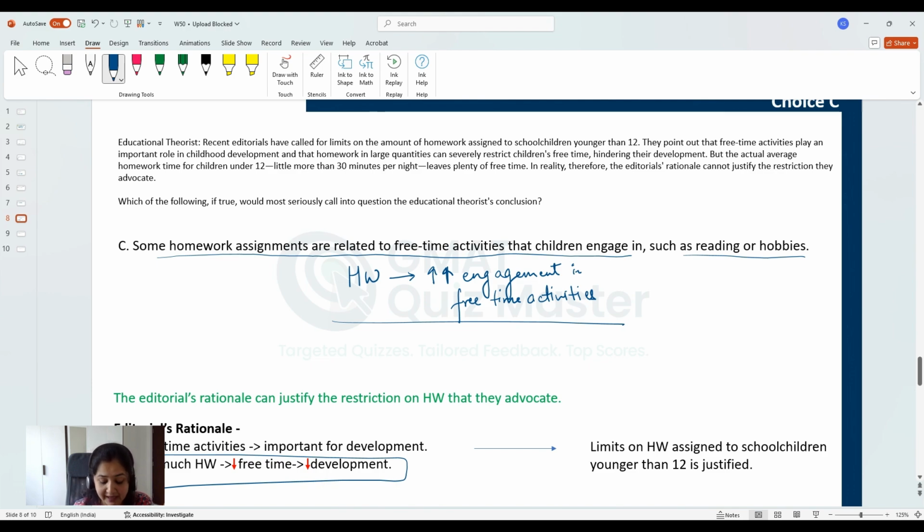So, how can it be the correct answer choice? The correct answer choice needs to convey that the rationale being used by the editorials can justify the restriction on homework that they advocate. This choice, on the other hand, suggests that homework may actually be good. You may not need to restrict homework because, in some way, homework may be helping more kids engage in free time activities. And therefore, this choice is completely incorrect.